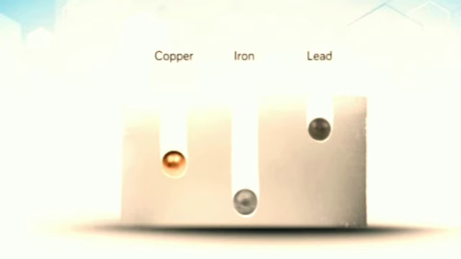This shows that for equal rise in temperature, the 3 spheres have absorbed different amounts of heat. This means that the property which determines the amount of heat absorbed by a sphere is different for the 3 spheres. This property is called specific heat capacity.